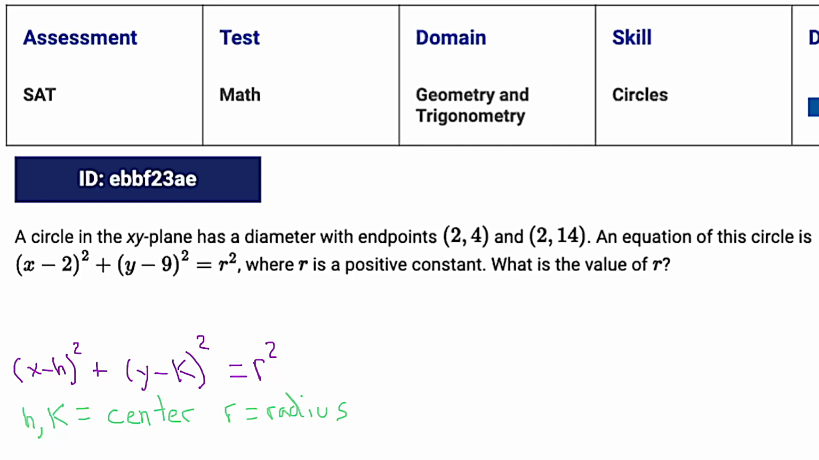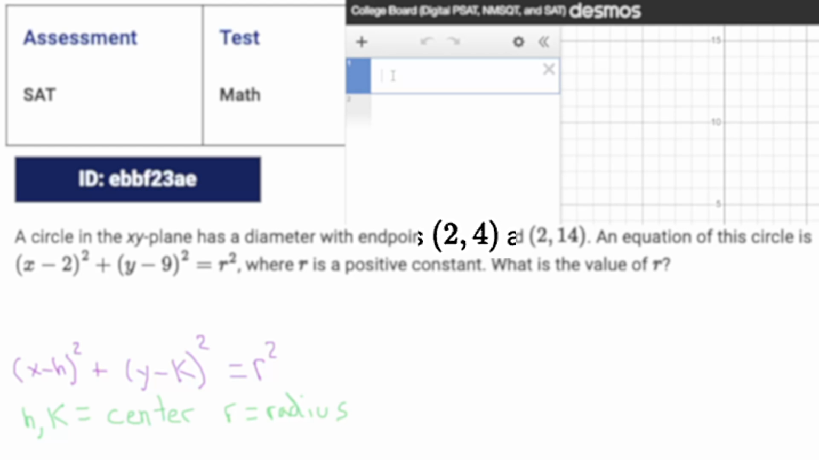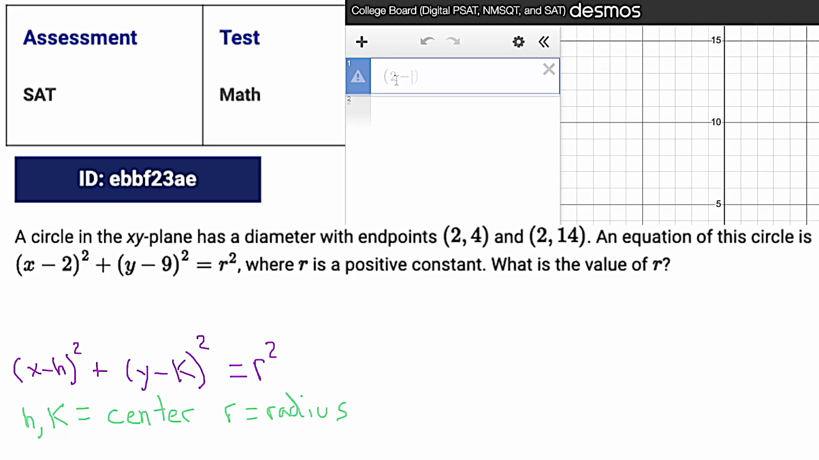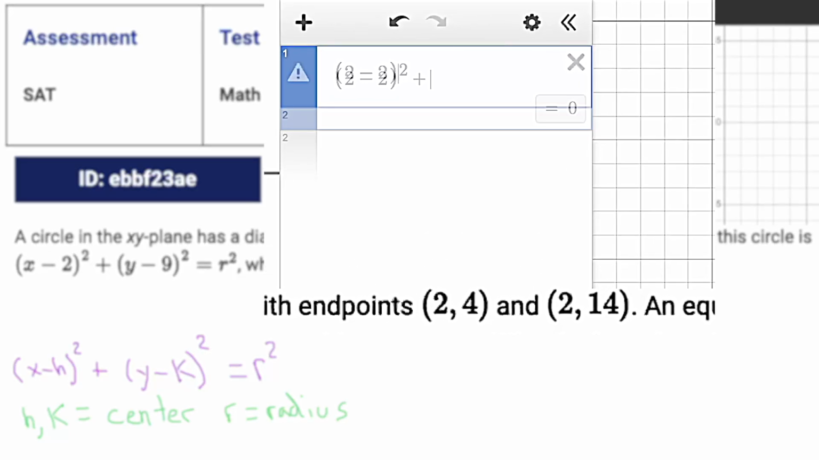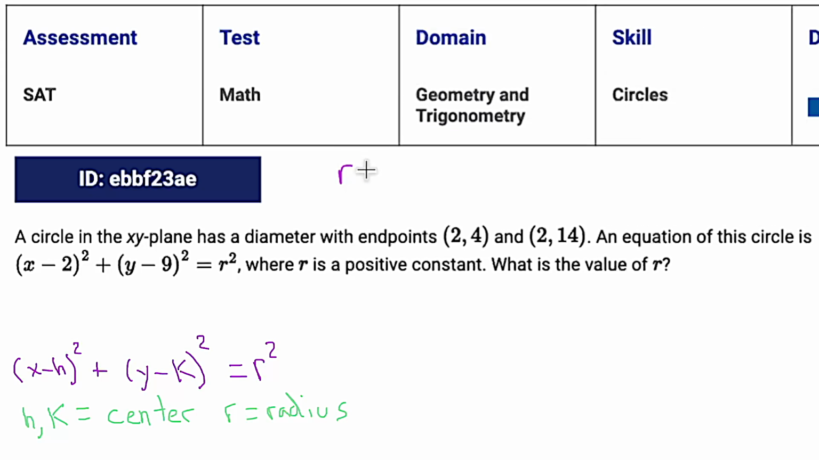So the first thing we can do is actually just plug in one of these points, and I'll show you what I mean. If we grab our calculator, and let's say we want to plug in that first point, (2, 4), we just put that into our equation. So we would get (2 − 2)² + (4 − 9)², and it tells us what r² is, right? 25. So r² is 25. We square root both sides, and then all of a sudden r is 5, and we have our answer. Pretty quick.